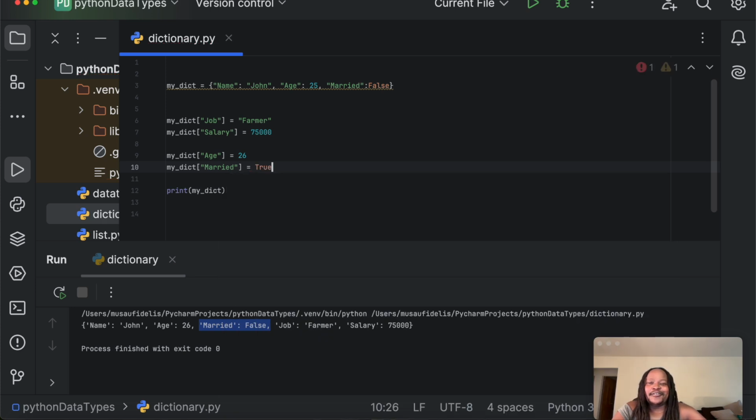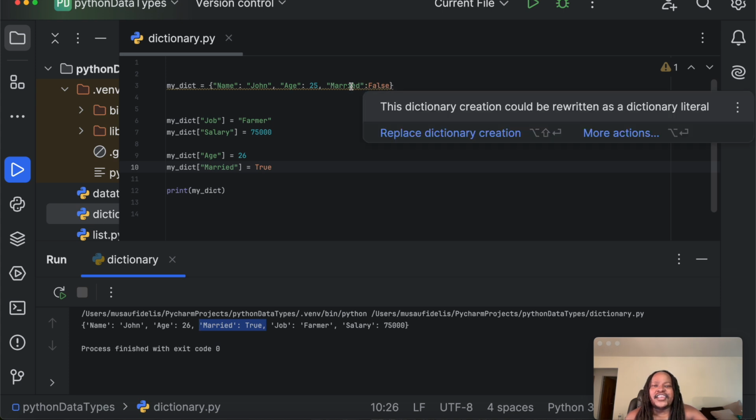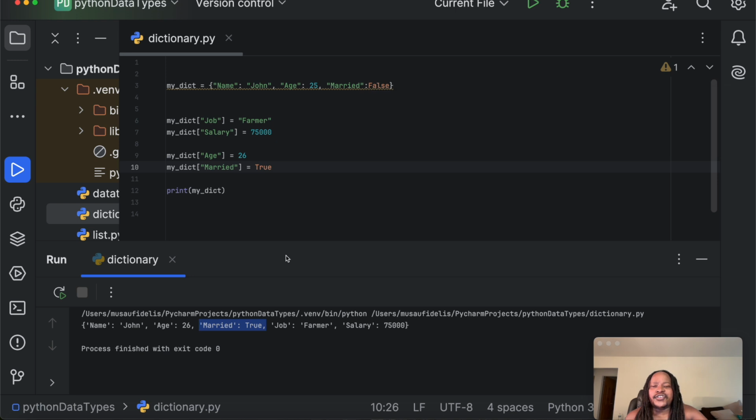And lo and behold, John is married. If we click on run here now, we have John now is married to be true. We have just updated the married item in the dictionary from false to true.